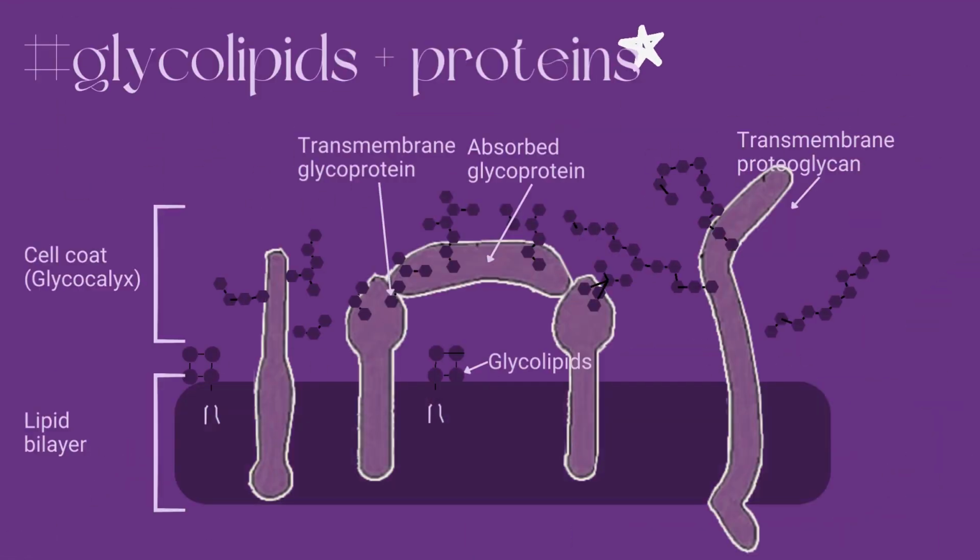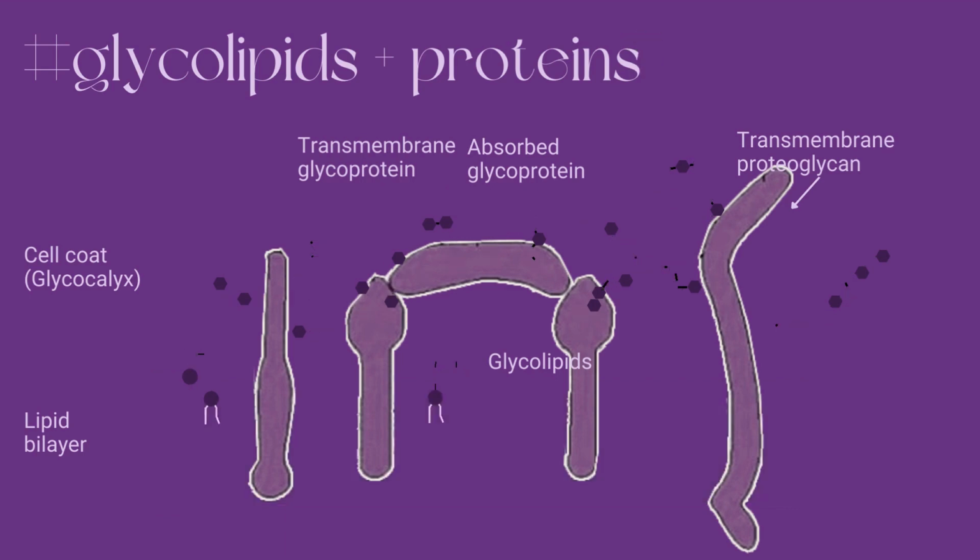Now, glycolipids play a crucial role in cell recognition and adhesion, where carbohydrate chains are identification markers that allow cells to distinguish between self and non-self, and recognize other cells, pathogens, or molecules. In terms of dehydration, the carbohydrate portion of glycolipids is hydrophilic, meaning it readily interacts with water. Dehydration can change the conformation and orientation of these carbohydrate chains. In some cases, severe dehydration can lead to denaturation and misfolding of these chains, which could affect their function in self-recognition and adhesion.